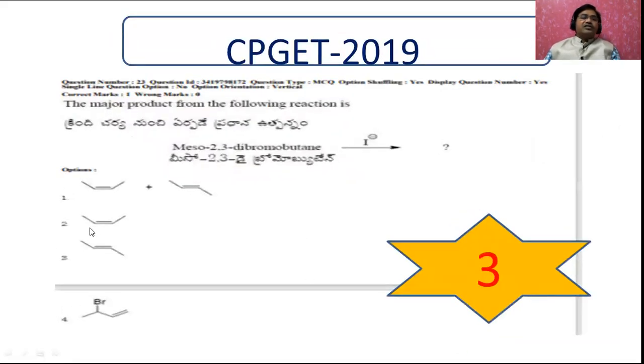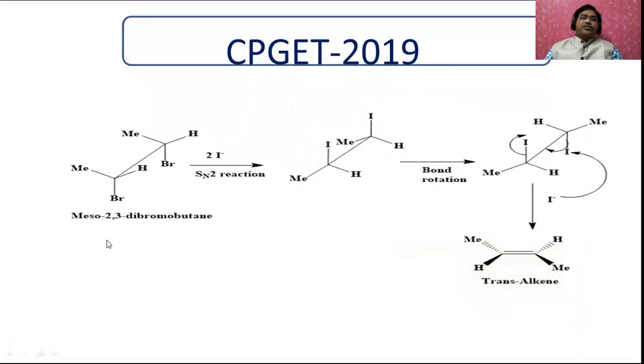This is the cis alkene. Here, one is cis, another is trans. Both compounds are in the first case, only the cis compound is the second case, the trans compound is the third case, and the substitution of the bromine is this one. This is ruled out perfectly, and we have to find out whether this or this or this. But the reaction shows that only trans-2-butene is the product of this reaction.